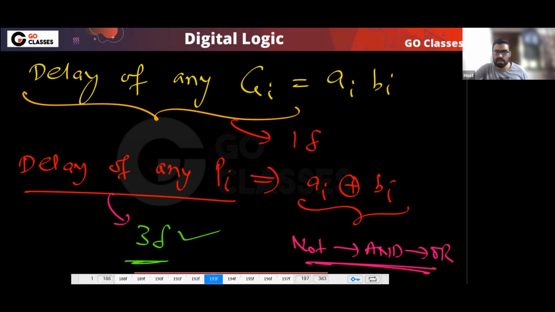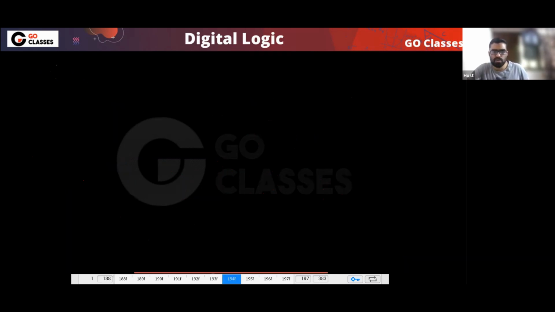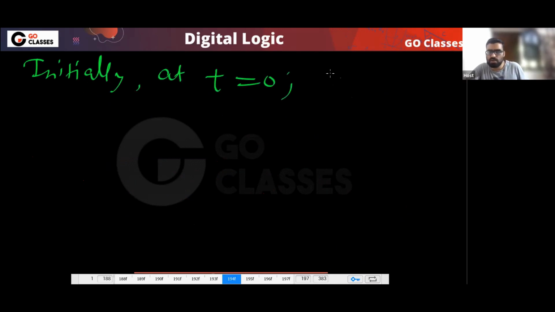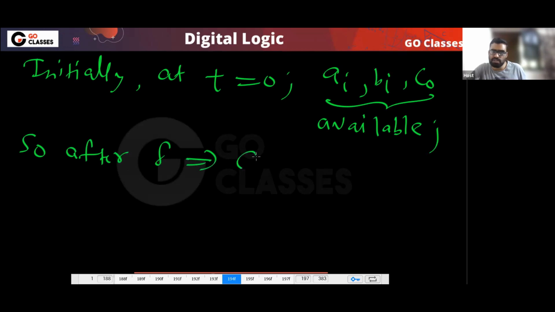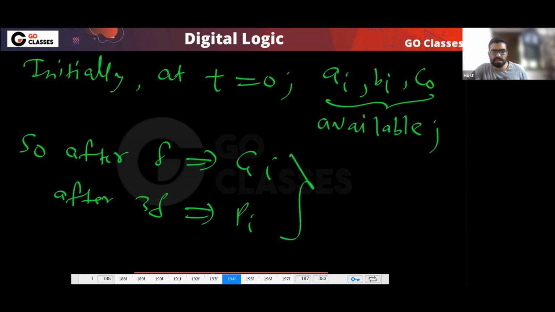But the point is, initially at t equal to 0, you can notice Ai, Bi, C0 are available. So after delta we get Gi, and after 3 delta we get Pi.